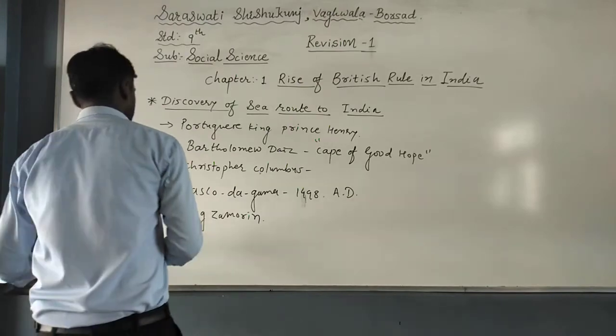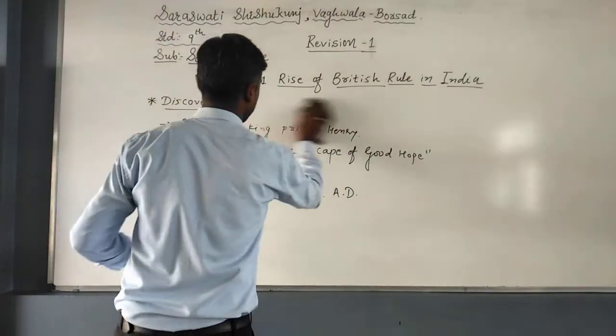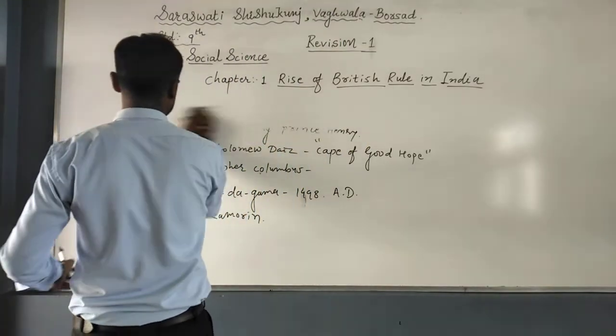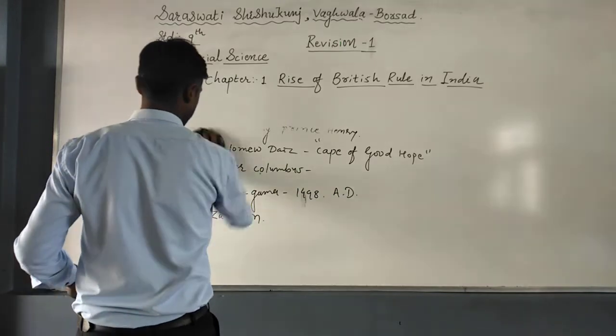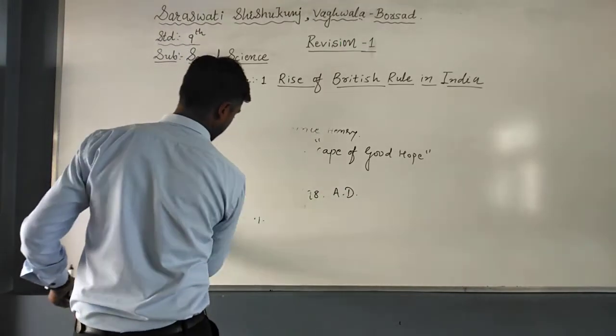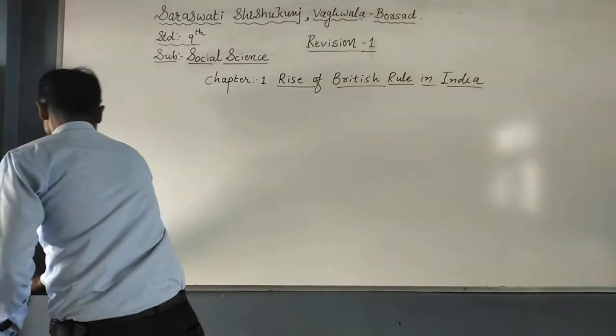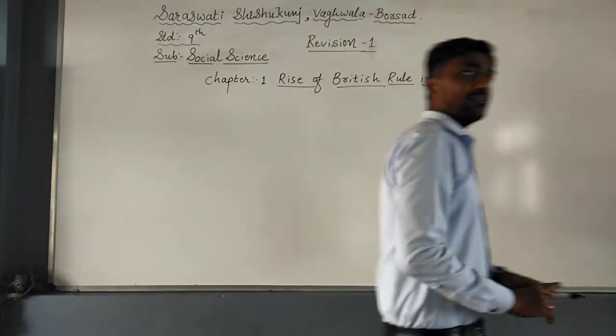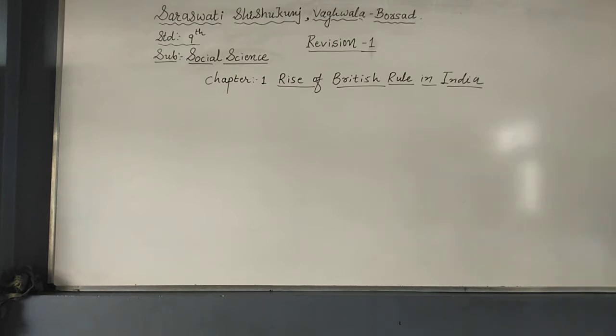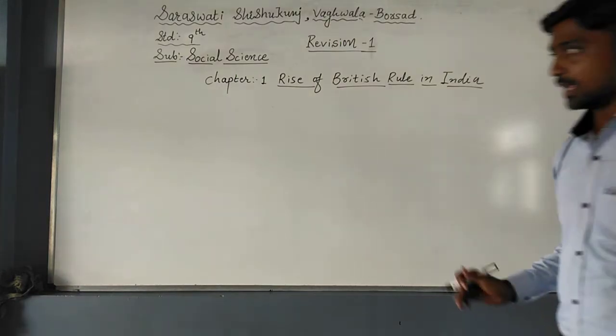So now our second topic is the arrival of the Britishers, or you can say other foreigners, into our country. So this is the second topic that we will discuss. Now next is the arrival of the Britishers, or you can say Europeans, to India.